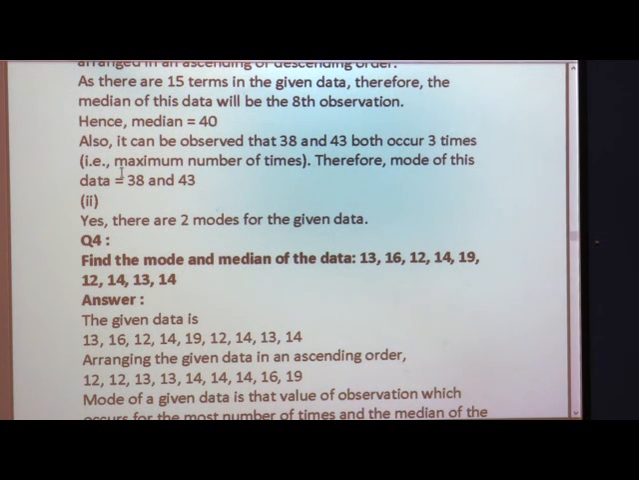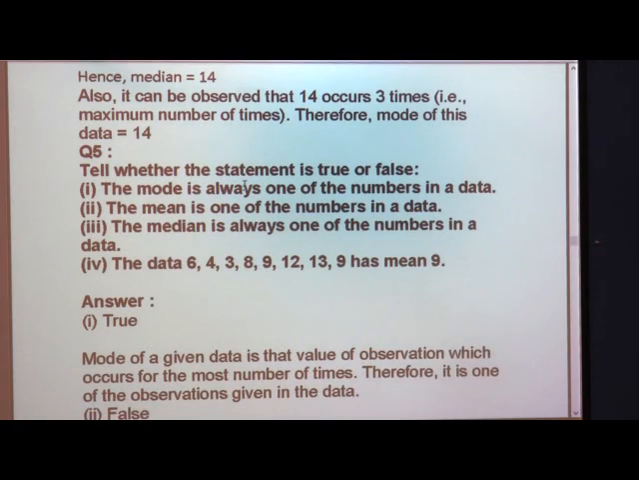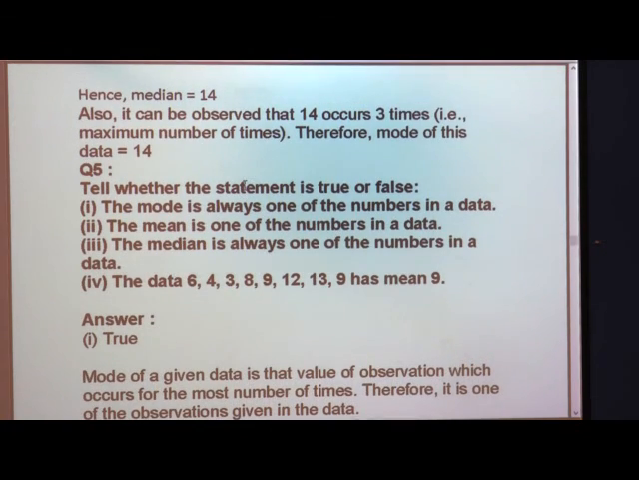So, it may be the maximum number of times, meaning both were repeated 3 times. Therefore, the mode of this data is 38 and 43. It may vary: another number may also be repeated 3 times, then we can write that number also. So, mode can be 1, 2 or 3 numbers. Yes, there are 2 modes for this given data, when the numbers are repeated equally frequently.